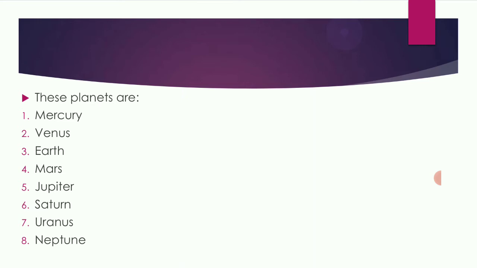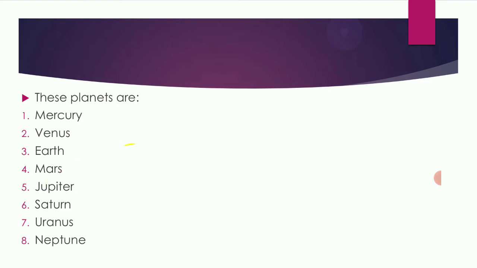Next, Mars. Mars is the fourth planet of the solar system from the Sun. It is the second smallest planet and appears reddish in color due to the presence of iron oxide on the surface.